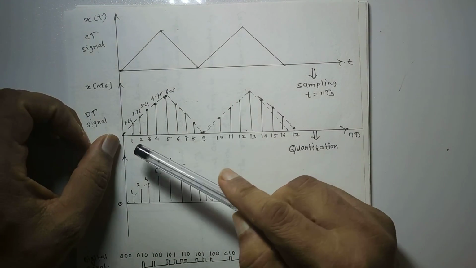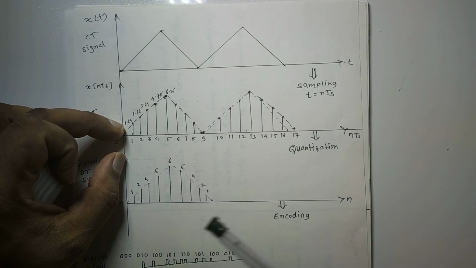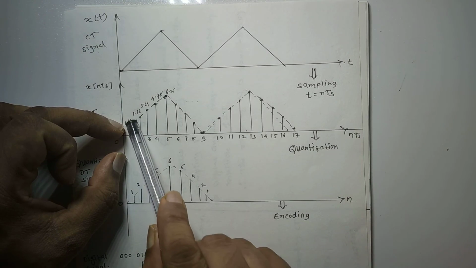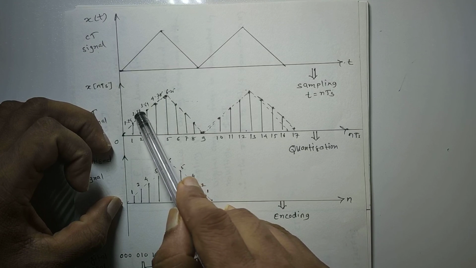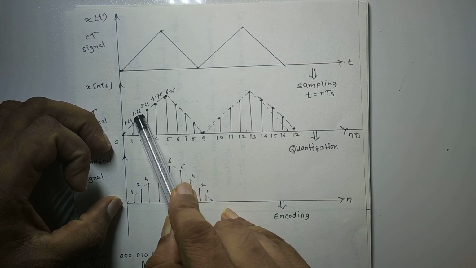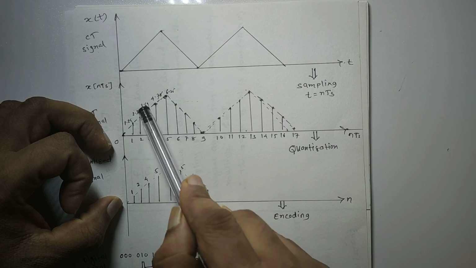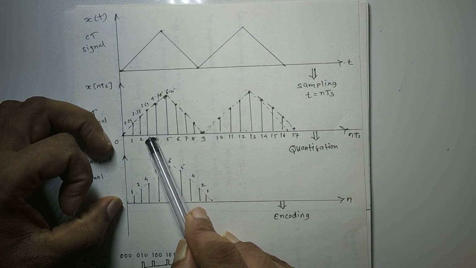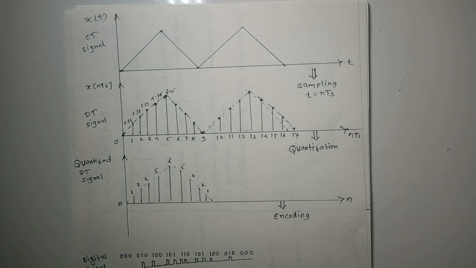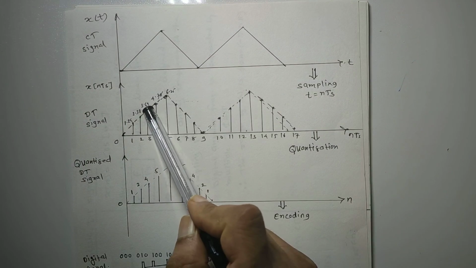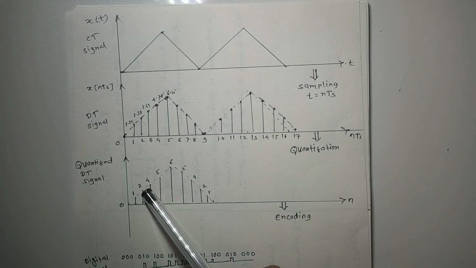So now at t equal to 1, the signal has the value 1.24, and it is in between 0.5 to 1.5, and therefore it is rounded off to 1. Then this is rounded off to 2 because it is in between 1.5 to 2.5. This is in between 3.5 to 4.5, so this is rounded off to 4. Like this we can round off the signals. This is closer to 4, so we'll round off to 4. This is closer to 2, so we'll round off to 2.